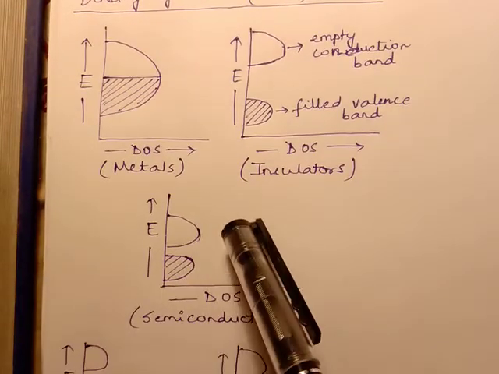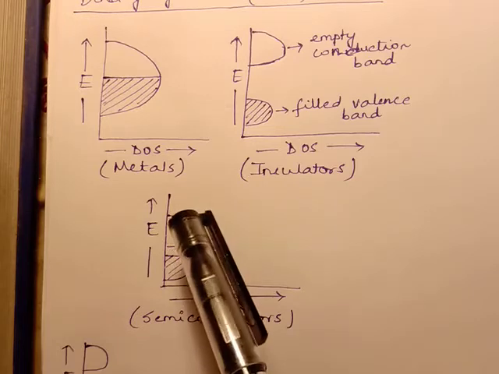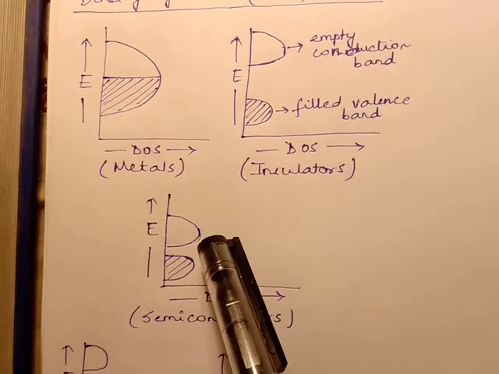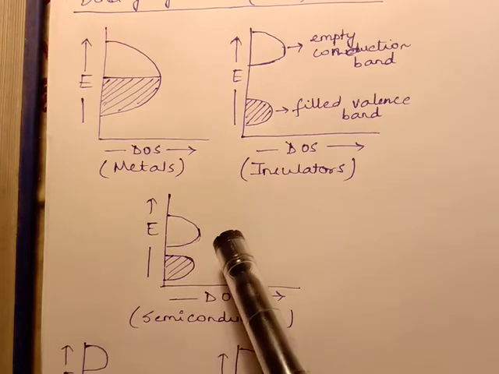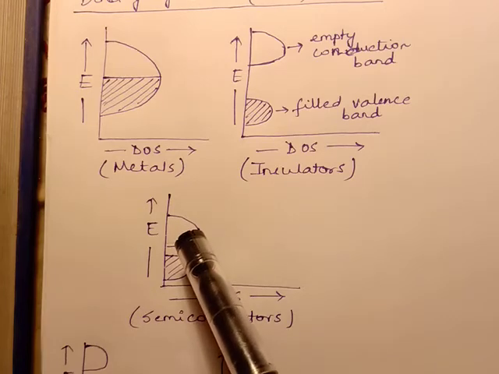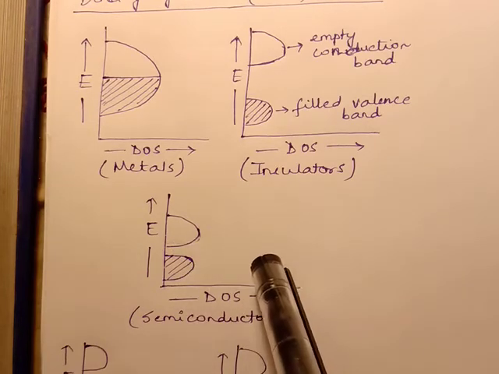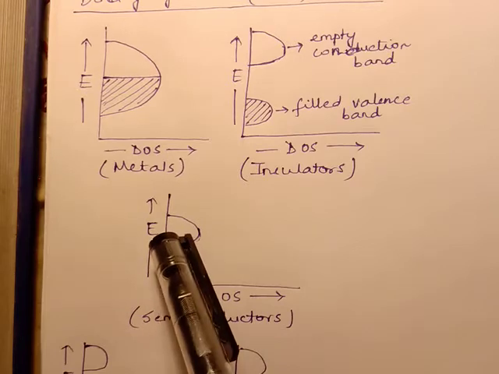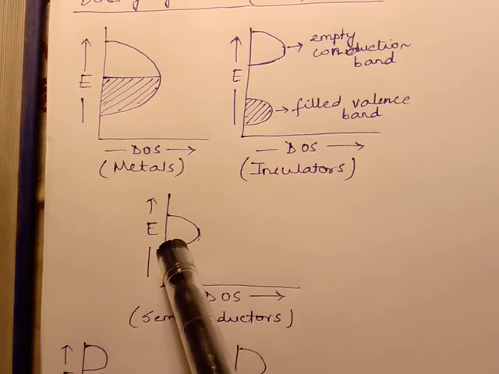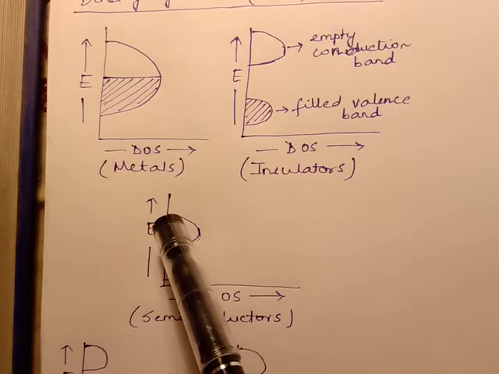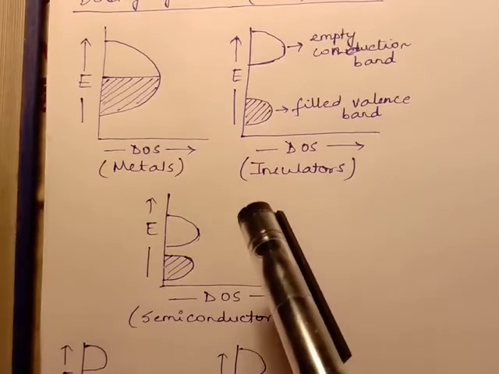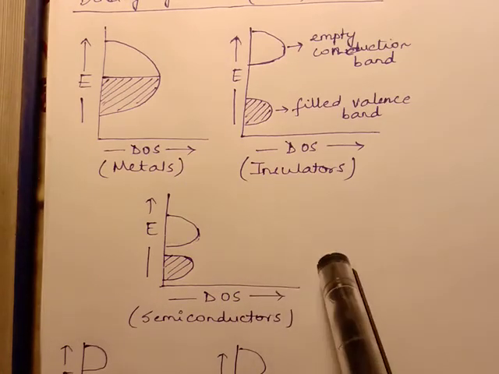Here the energy gap between the valence band and the conduction band is much lesser than in case of insulators. For example, in case of germanium, a very common semiconductor, this gap is 0.6 electron volt. So in case of semiconductors, the electron can travel this energy gap much more easily than in case of insulators. Now this energy gap is much lesser, but this movement of electrons can be further facilitated by the process of doping. Now what is doping?